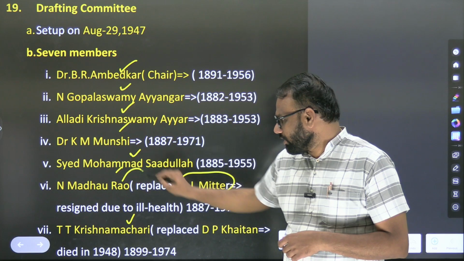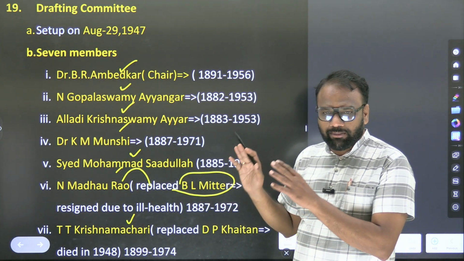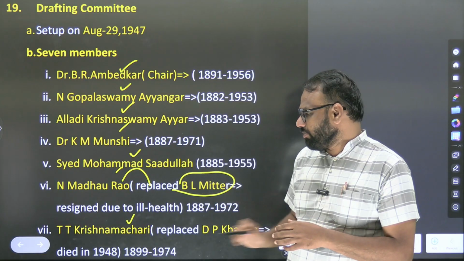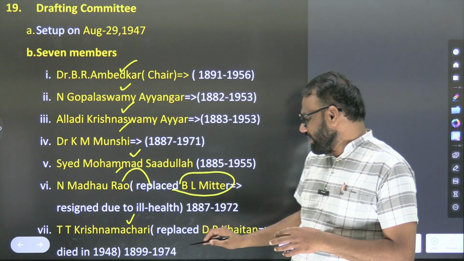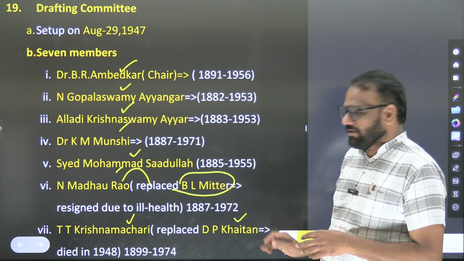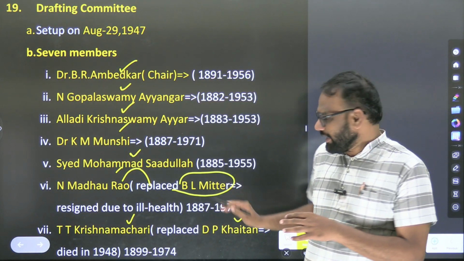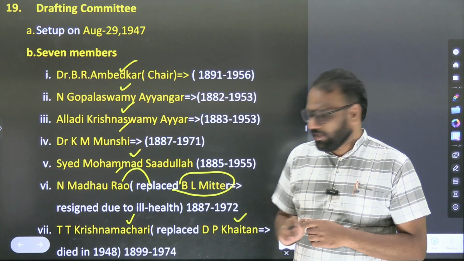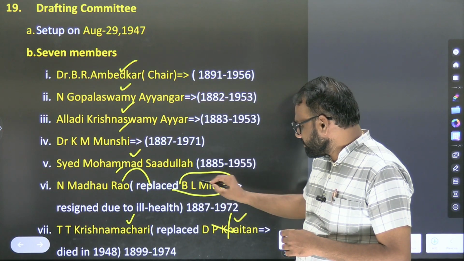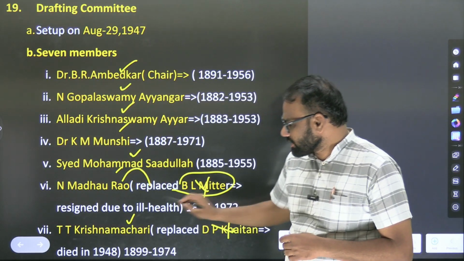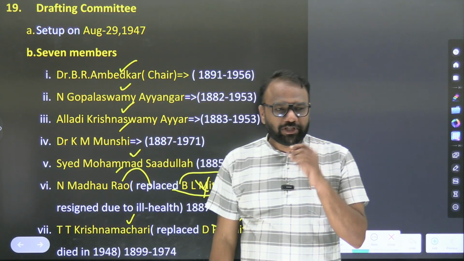Sorry, N. Madhav Rao replaced whom? B.L. Mittal. So previously B.L. Mittal was there, he was replaced by N. Madhav Rao because of ill health. T.T. Krishnamachari replaced D.P. Khaitan. Previously D.P. Khaitan was there, so D.P. Khaitan was replaced by T.T. Krishnamachari. You may ignore these replaced names. N. Madhav Rao and T.T. Krishnamachari are important. In the examination they may ask.